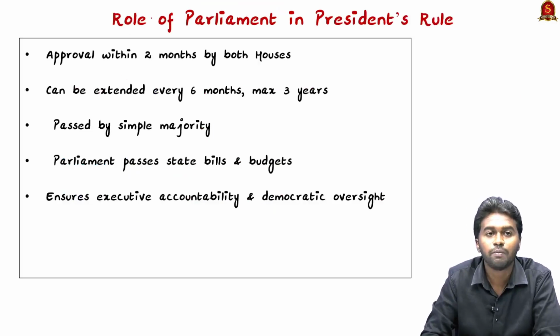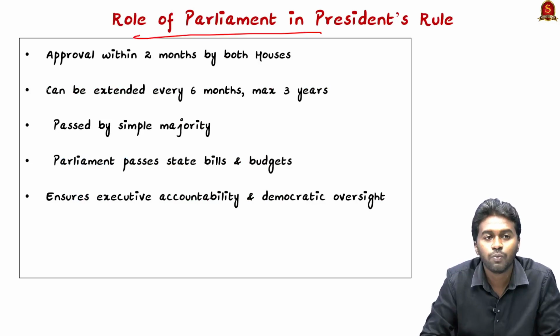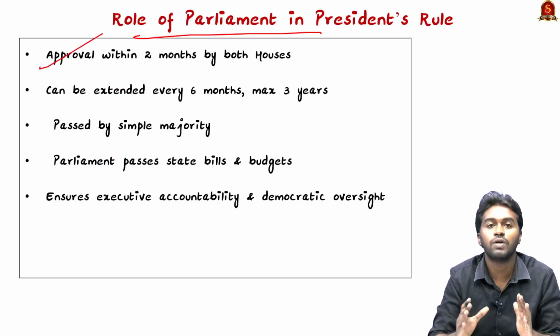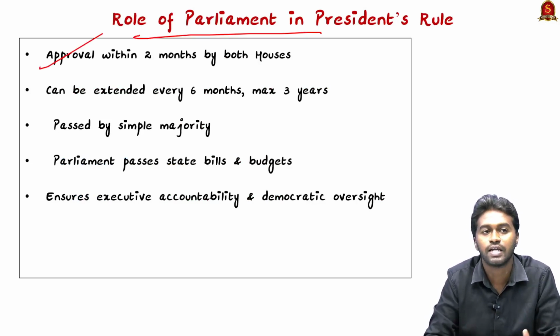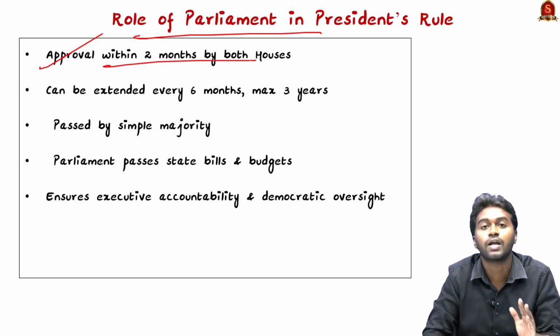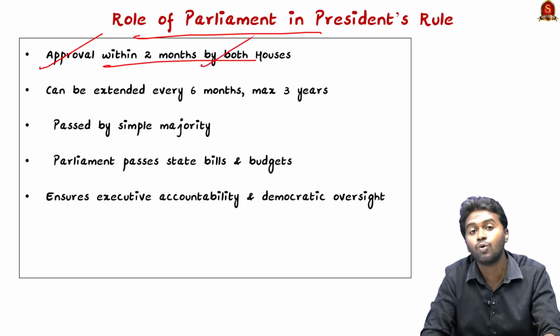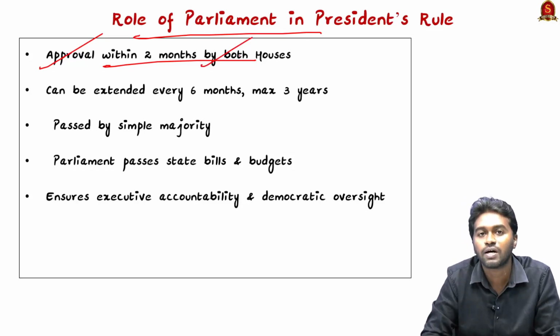Coming to the Parliament's role in President Rule, Parliament will provide approval. The President will proclaim the emergency in a state, and the two houses of the Parliament have to provide approval within 2 months. What if the Lok Sabha is dissolved, or if the Lok Sabha is not active in this time?